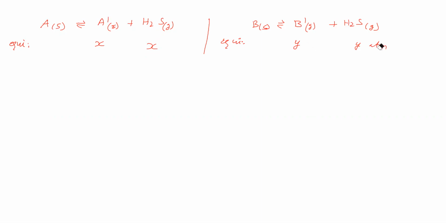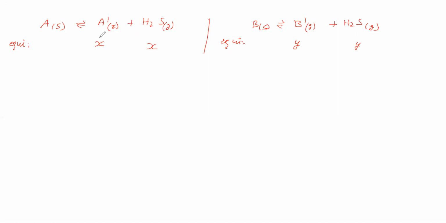So the pressure of B dash and the pressure of H2S, we said: B dash is exerting how much pressure? That much pressure only H2S will also exert. A dash is exerting how much pressure? That much only H2S will exert here in this place.